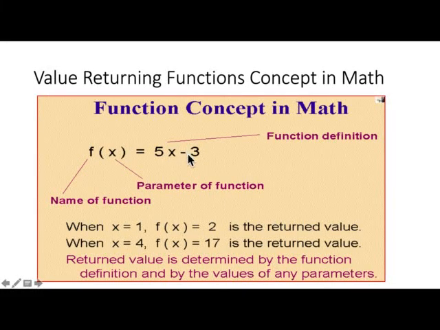So how does this function work and return a value? When I have x equal to 1, I'll substitute the value of x here: 5 minus 3. Then f of x equals 2, and 2 is the return value. If I put x equal to 4, 5 times 4 is 20, minus 3 is 17. And in that case, 17 is the return value. So the return value is determined by the function definition or function algorithm and the value of the parameter that is passed to it. This concept from math is very similar in some ways to the concept of value returning functions in C++.